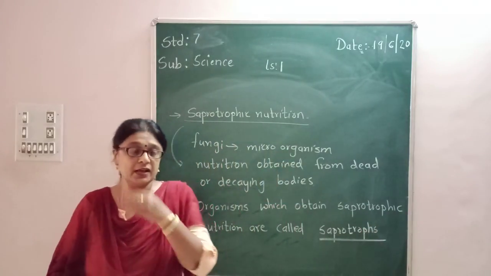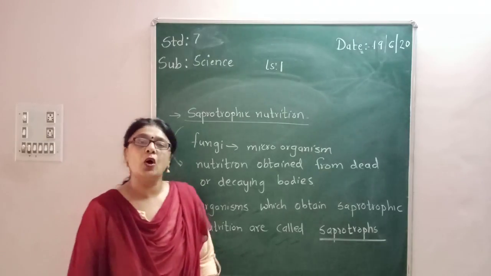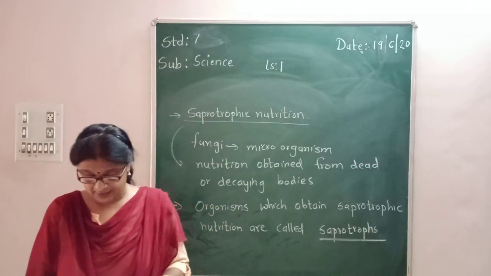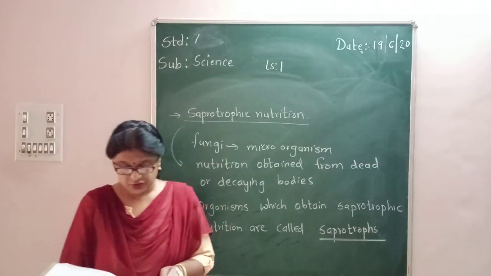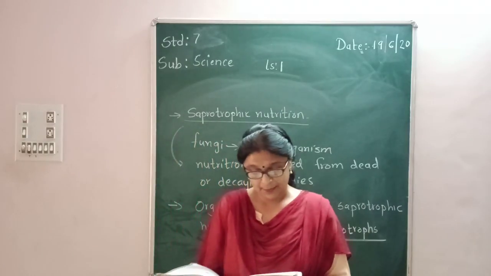All the organisms which obtain saprotrophic nutrition are called saprotrophs. Plants which use a saprotrophic mode of nutrition are called saprotrophs.